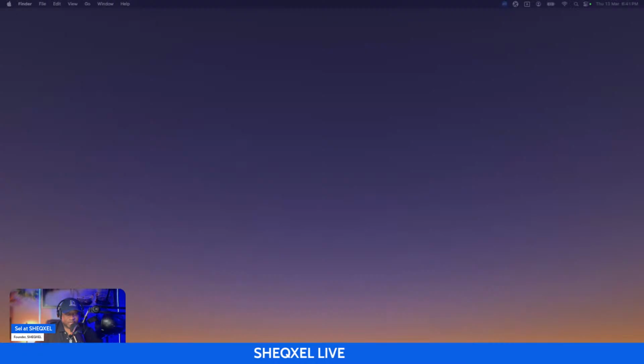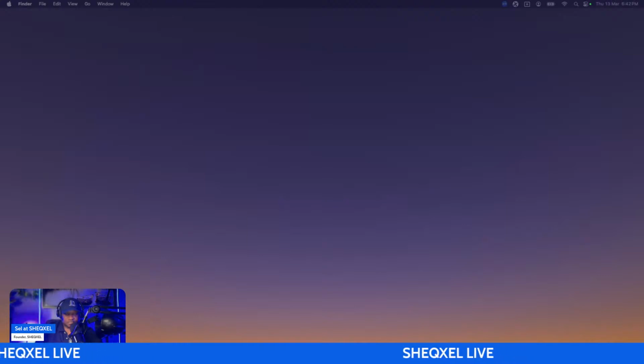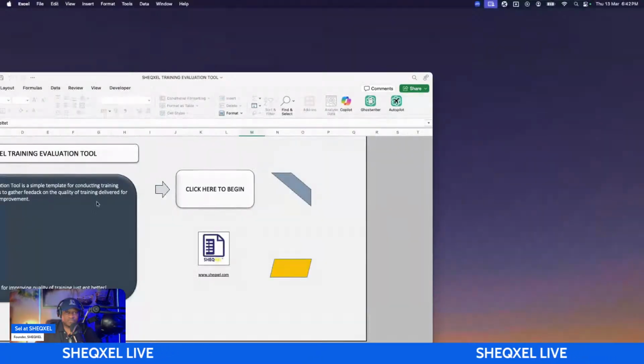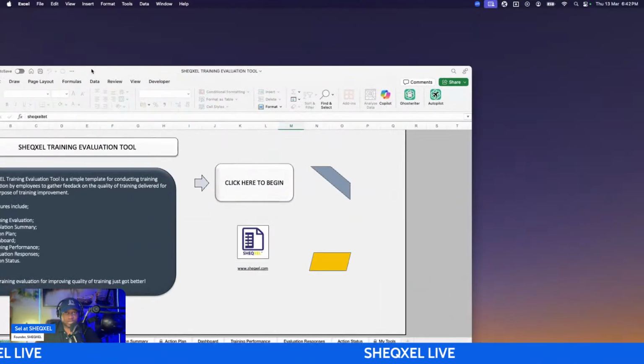So that is basically a recap of our reference document, right? This is the training, which is our reference document. So without wasting time, we'll just proceed to look at the training evaluation tool. That is a very, very important template. If you carry out training, you need to make sure that you are evaluating the training as a process, and make sure that you continually improve the process of training, right?